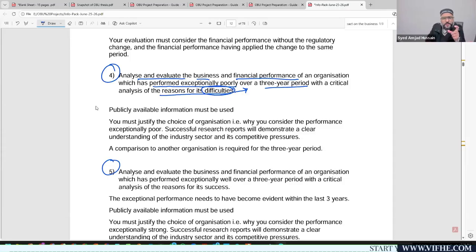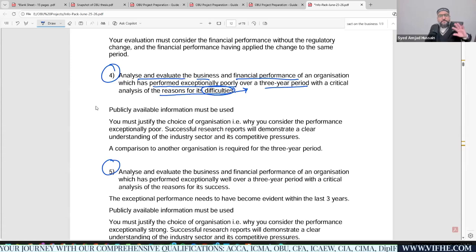You got this idea? So topic number 4 focuses on the selection of a company, and the criteria for selection is that the company is performing very poorly, right? And performing poorly in which time period? The past 3 years. That's your criteria.